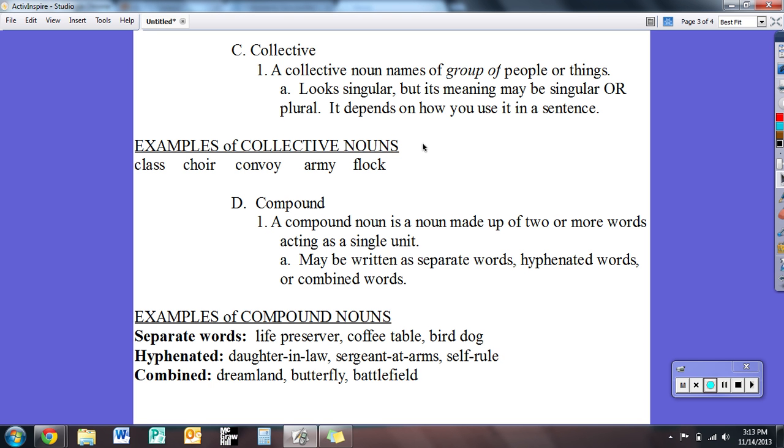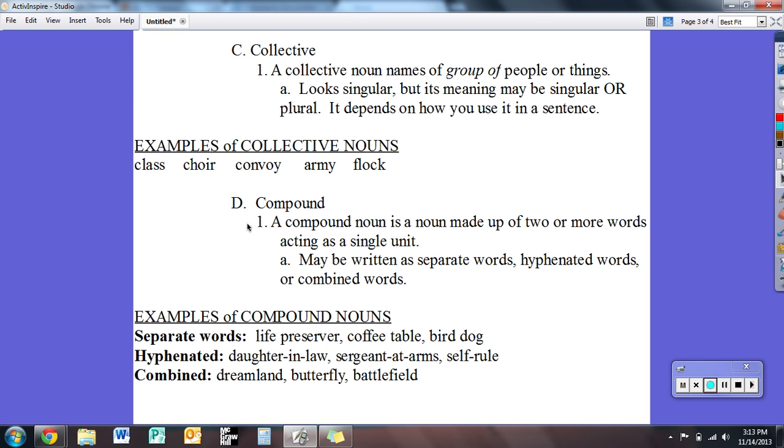So I've given you some examples of collective nouns. It's a special name for a group of something. So you see, again, the class, the choir, a convoy. If you don't know what a convoy is, a convoy of like semi-trucks, if they're grouped together rolling down the road, you call it a convoy. See an army, and then I also mentioned a flock of birds. It's a special name for a group.